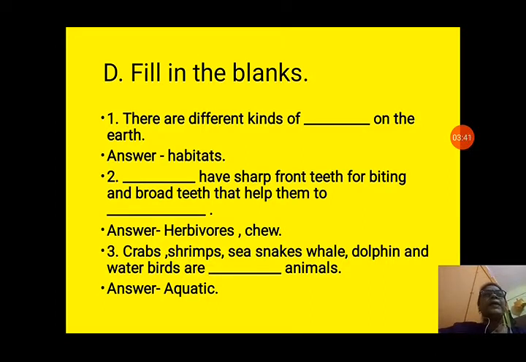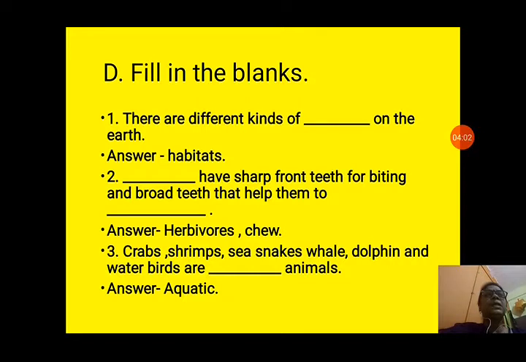Question number 2. Dash have sharp front teeth for biting and broad teeth that help them to dash. So we will see herbivores. Herbivores have sharp front teeth to bite the grasses and broad teeth to chew the grass. So this is correct.